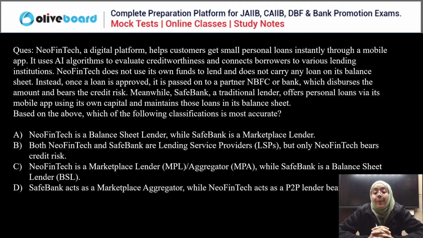Instead, once a loan is approved, it is passed on to a partner NBFC or bank, which disburses the amount and bears the credit risk. Meanwhile, there is Safe Bank, a traditional lender, which offers personal loans via its mobile app using its own capital and maintains those loans on its own balance sheet. Based on the following, which classification is more accurate?